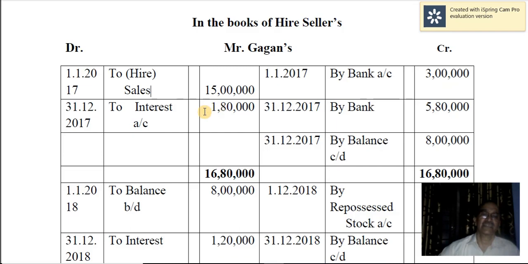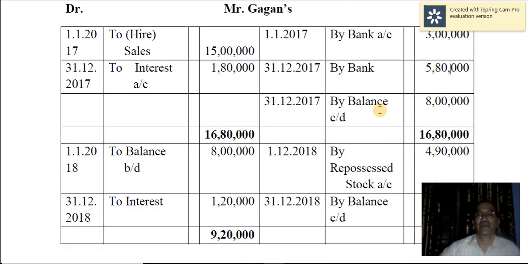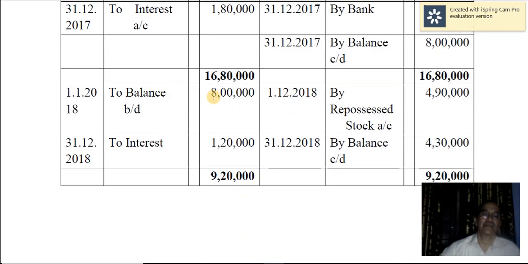Then interest is receivable from them at the end of the year. So 1,80,000, which you already calculated earlier. And you are receiving the first installment, that is 4 lakh plus 1,80,000, so together 5,80,000. By balance carried down, so 8 lakh. Next year beginning, to balance brought down. Then interest due is 1,20,000.